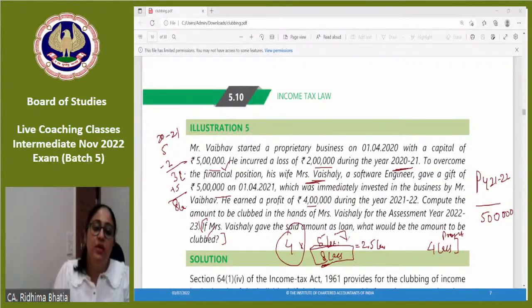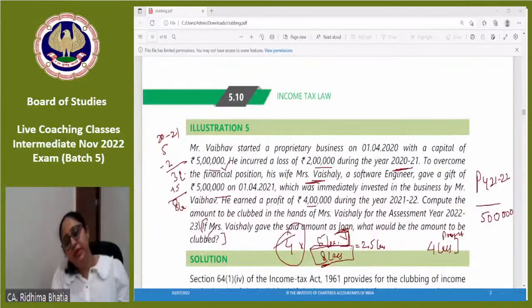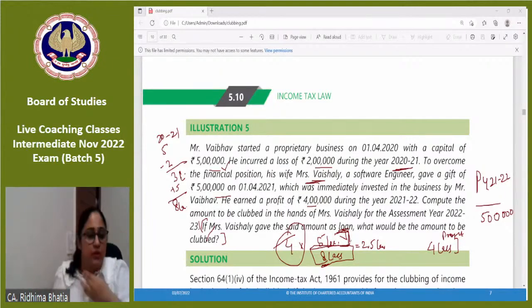Is this part clear? Remember always, if you are taking the profit for the entire year, you will take the capital at the beginning of the year, the entire capital and the contribution which was there at the beginning of the year. Because you are assuming that whatever you have invested on the first day of the year, from that you are generating the profit. Okay?